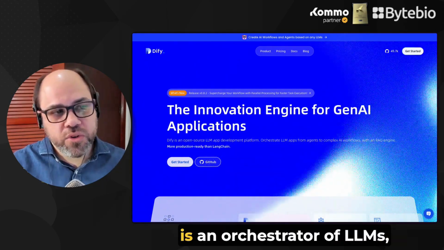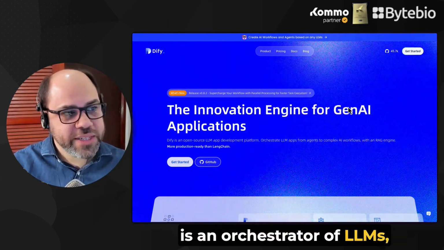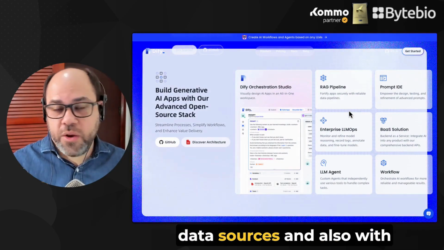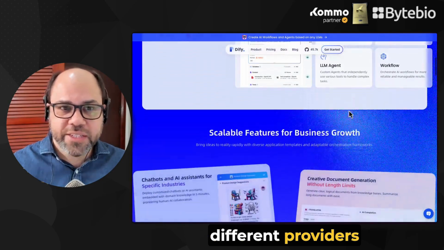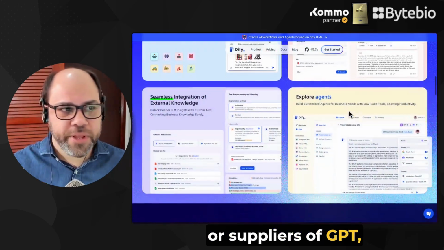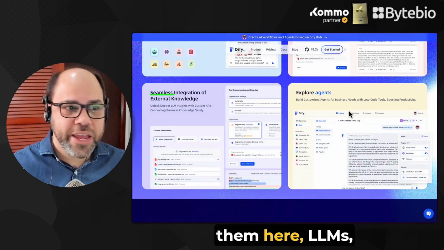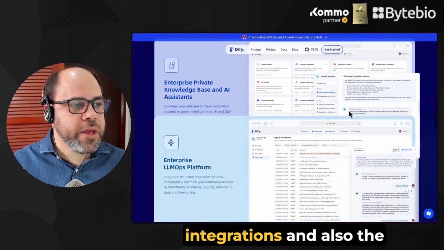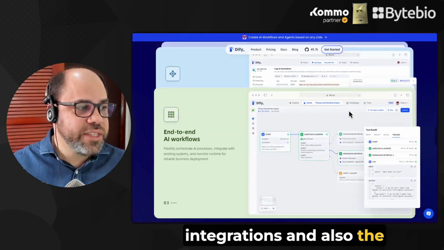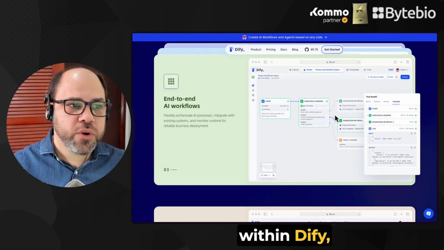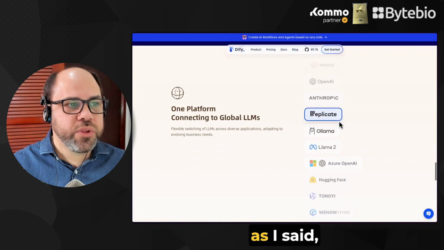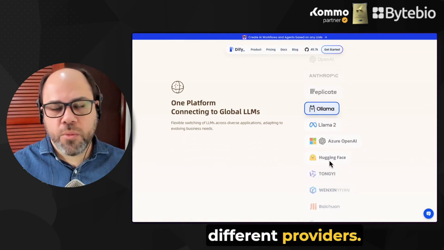Dify, therefore, is an orchestrator of LLMs, of applications. It allows connections with other data sources and also with different providers or suppliers of GPT, or as I prefer to call them here, LLMs, which are these learning models, where we have various integrations and also the construction of workflows within Dify, in addition to good content management, being able, as I said, to connect with various different providers.